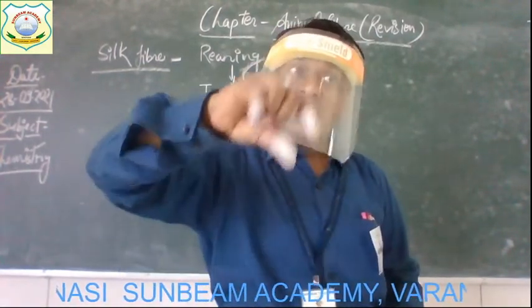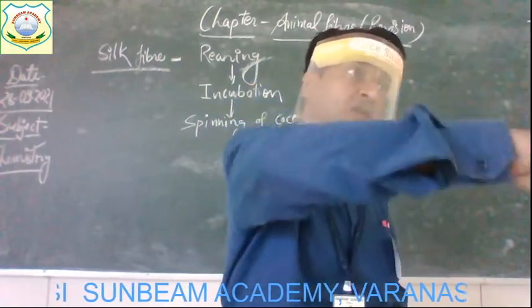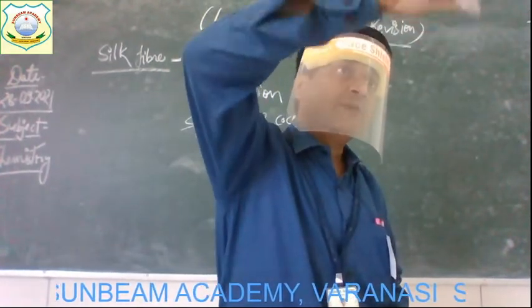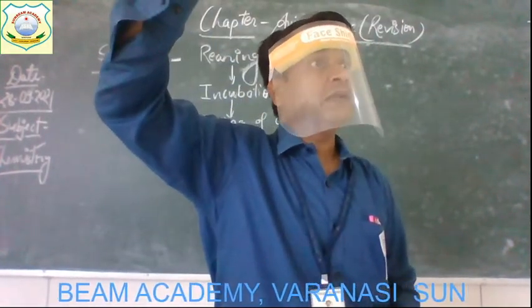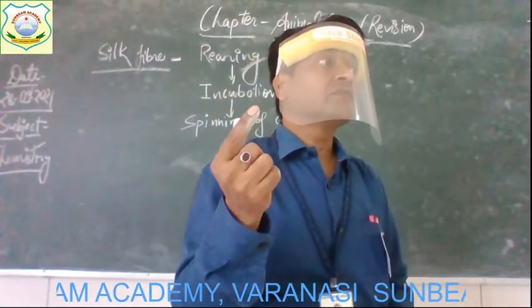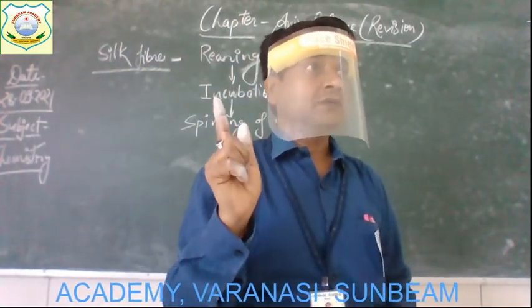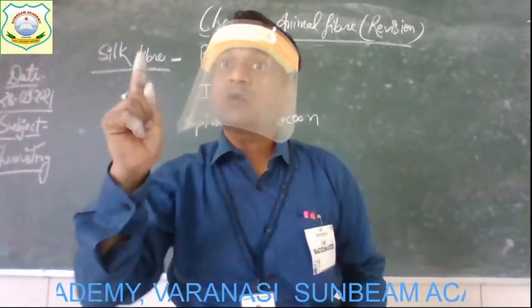Alright. A number of cocoons are taken together and their fibers get rolled and spun to get the thread of what? Silk fiber. Because a single cocoon will not provide the thread.